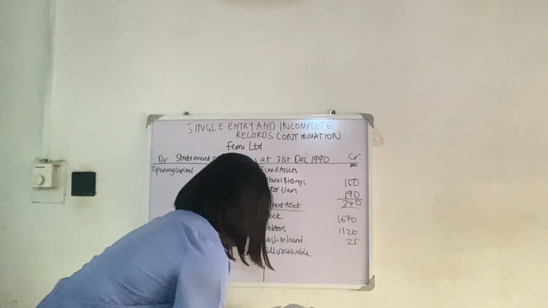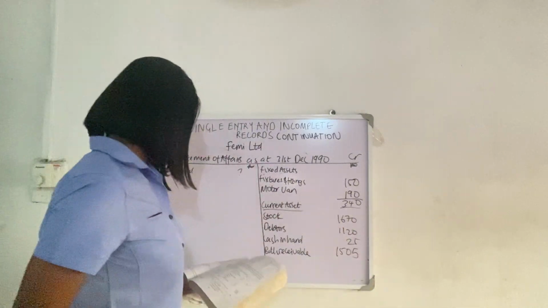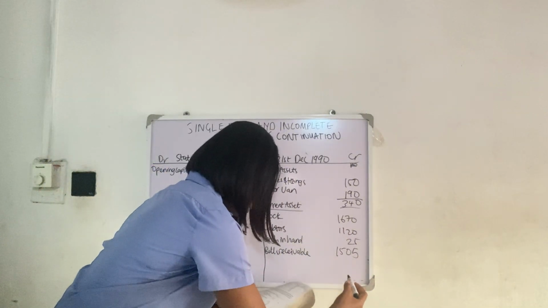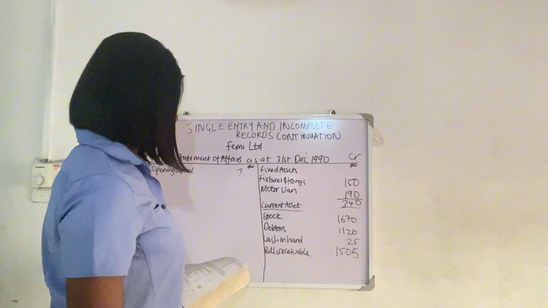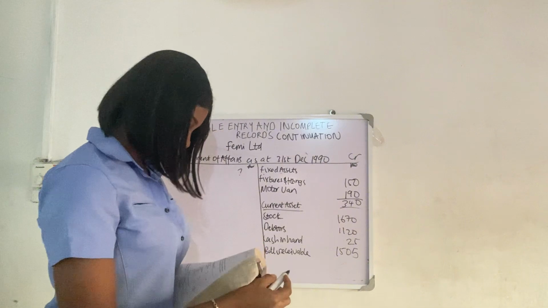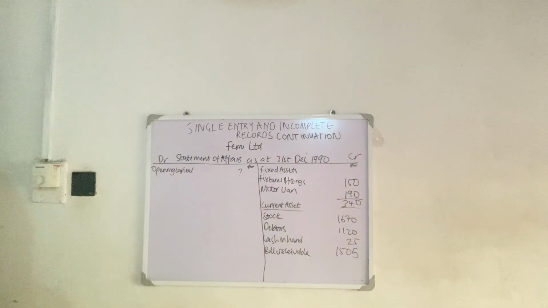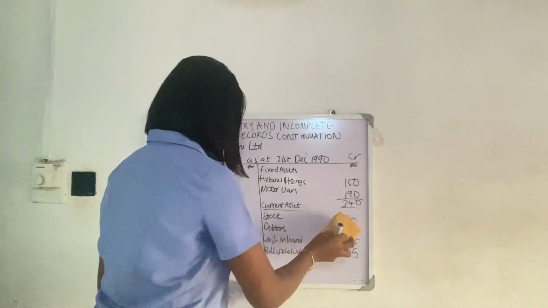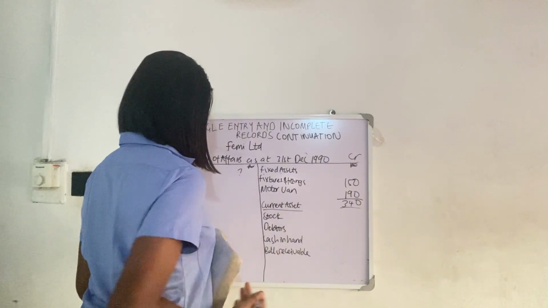That's 1,505. So the total is what? The total for this, I didn't do this thing well. I meant to put this thing here then. Let me do that so that it won't be confusing.